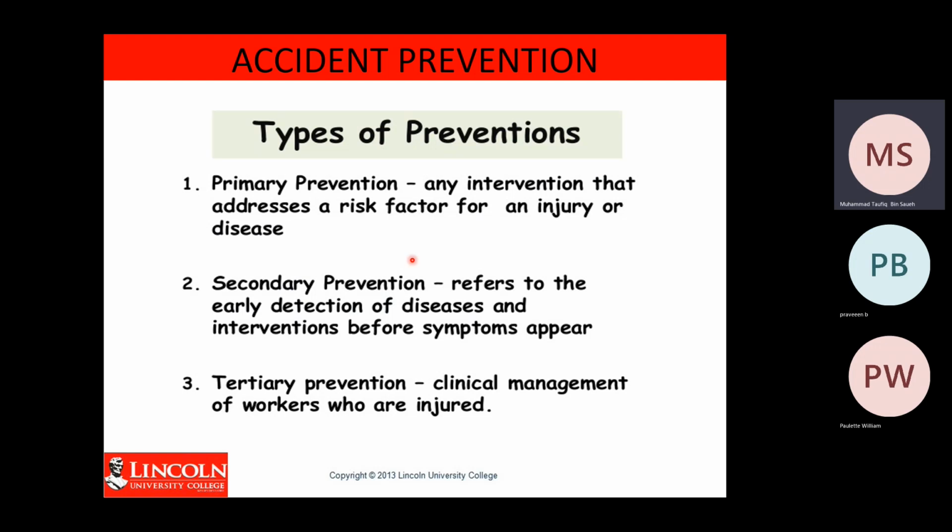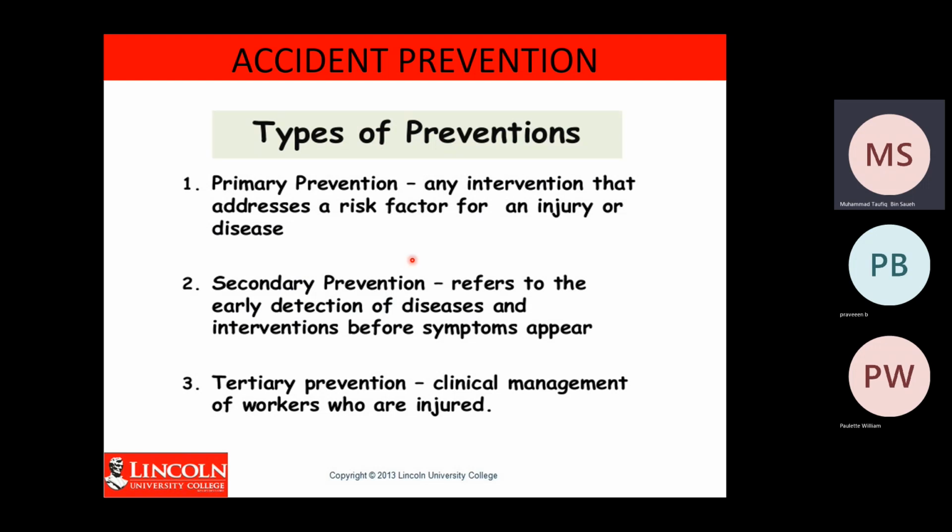So there are three types of accident prevention. Primary, where you prevent the accident from happening.